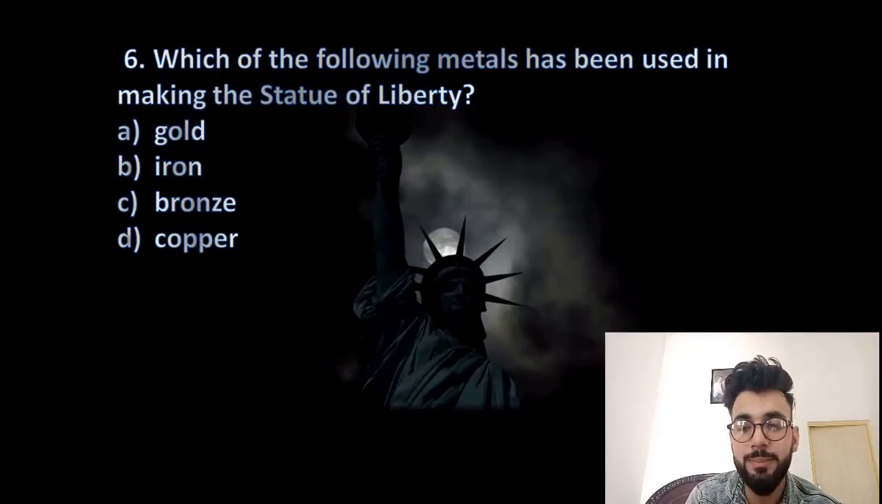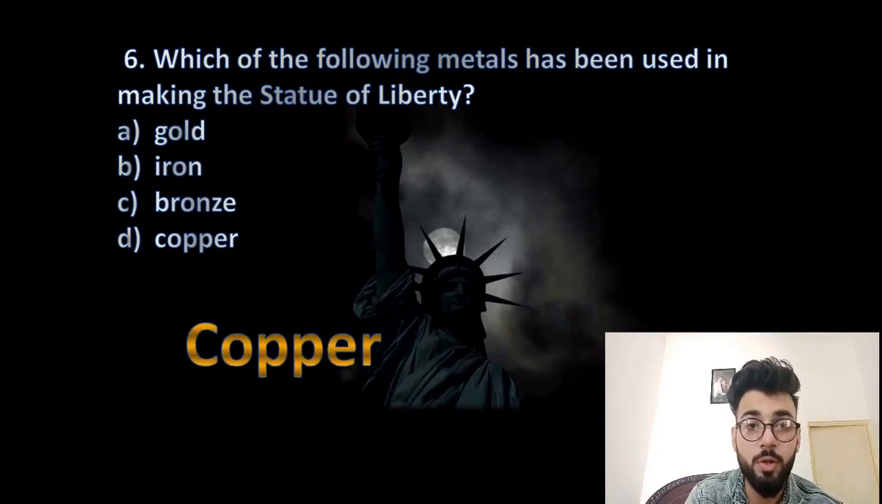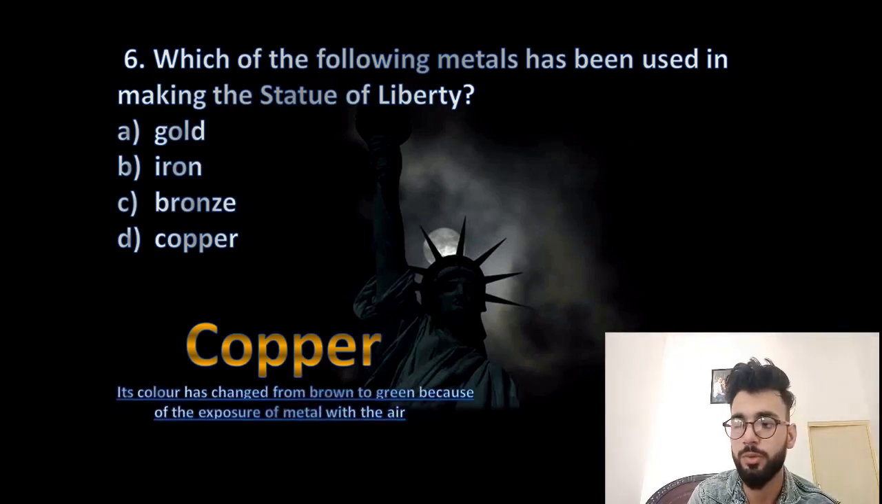Which of the following metals has been used in making the Statue of Liberty? Gold, iron, bronze or copper? So the answer to this question is copper. But as you all know students, copper is basically a metal which is brown in color. But when we see the Statue of Liberty, we see that it shows some kind of green color. Why is it so? Because the copper, being a metal, has reacted to the atmosphere basically. Just because of that reaction, it has been corroded and its color has been changed to green. Okay, let's move to the seventh question.